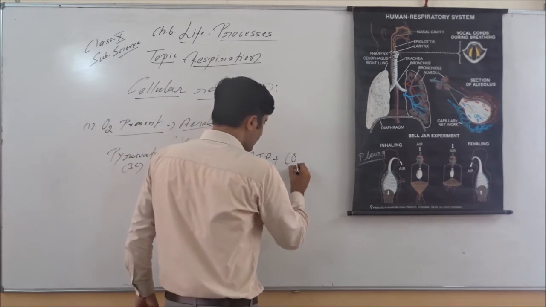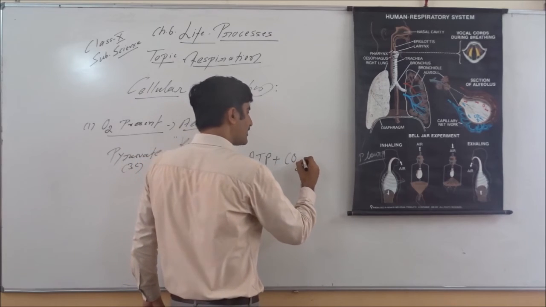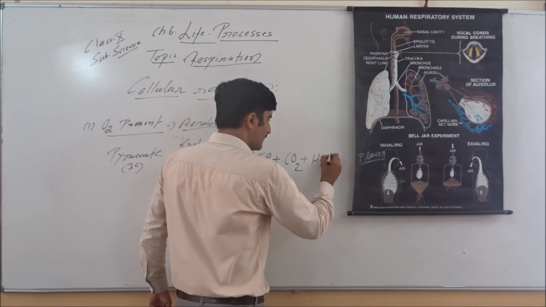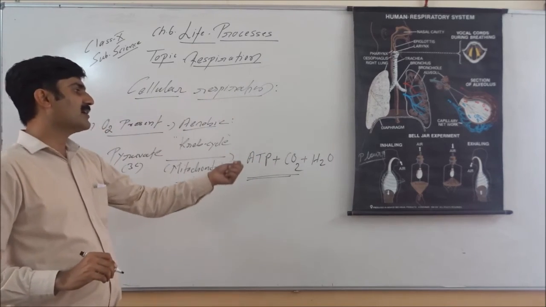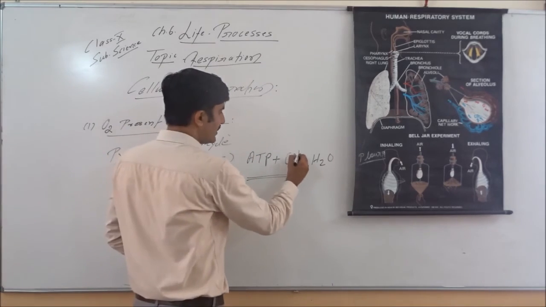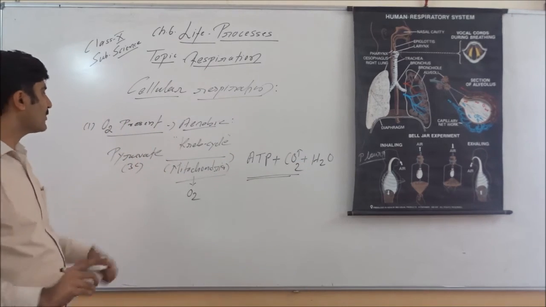Along with there is complete breakdown, so carbons are released as carbon dioxide, and there is water molecule. So two key products are there, ATP and carbon dioxide. Carbon dioxide will be released into atmosphere, and there is a complete breakdown of pyruvate, and a large amount of energy is generated.